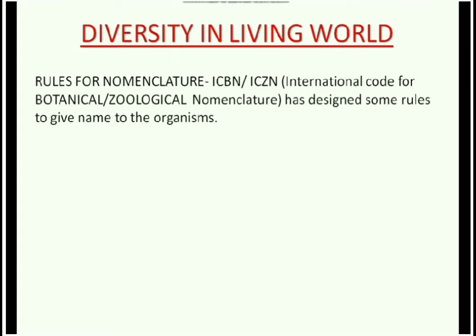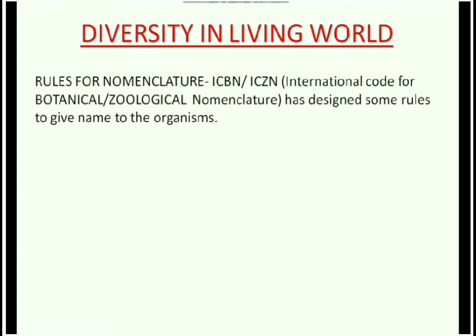The International Council of Botanical Nomenclature and the International Council for Zoological Nomenclature. Botanical for giving names to plants and zoological to give names for animals. They have designed certain rules to give names for plants and animals. These are: